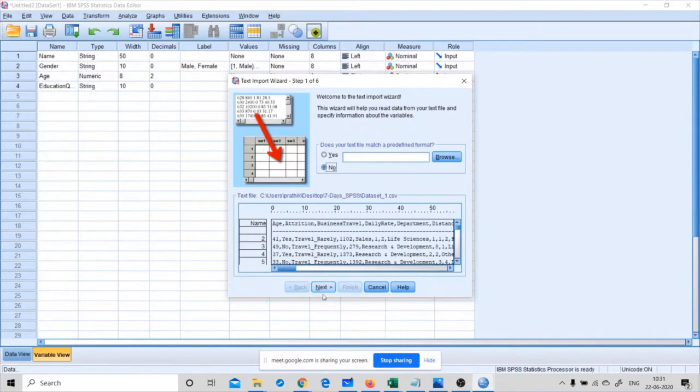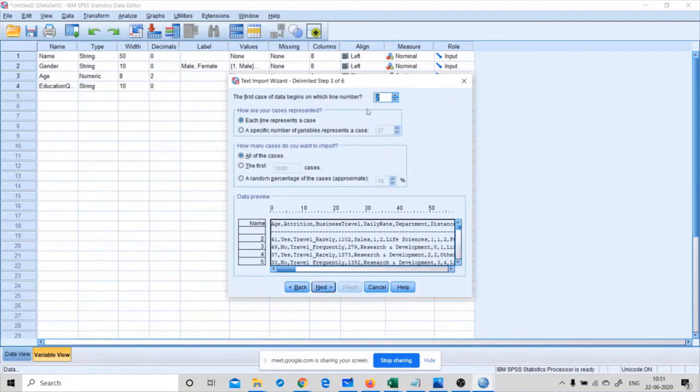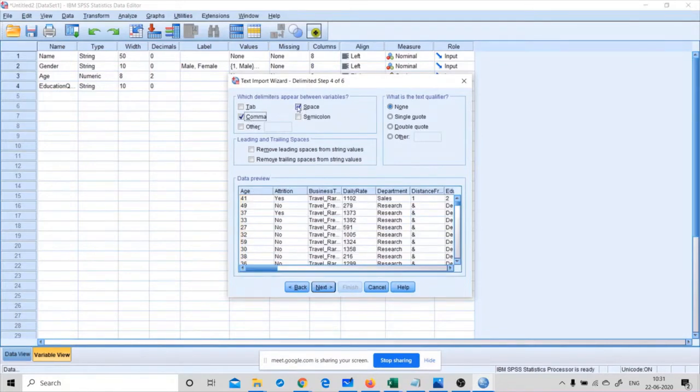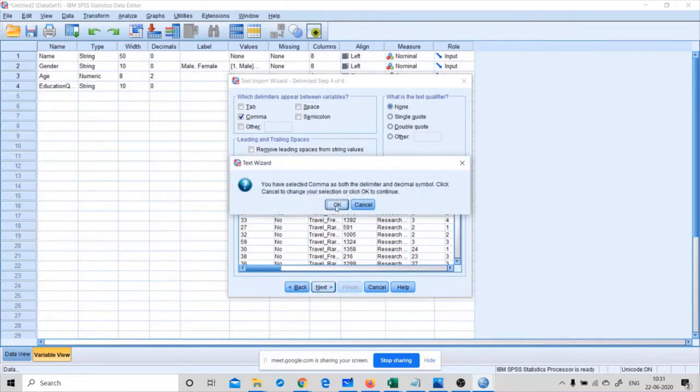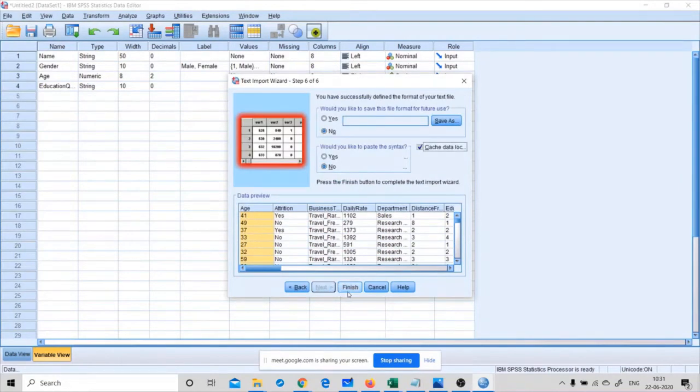Next, select the decimal symbol as comma. Instead of using space, please use comma as the delimiter. Then next, and click on finish.